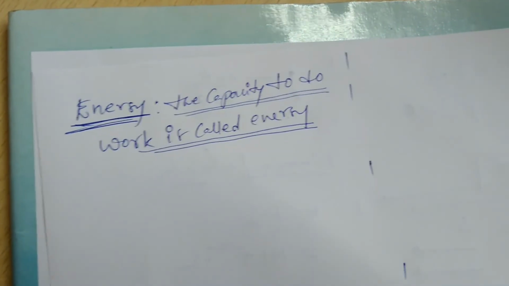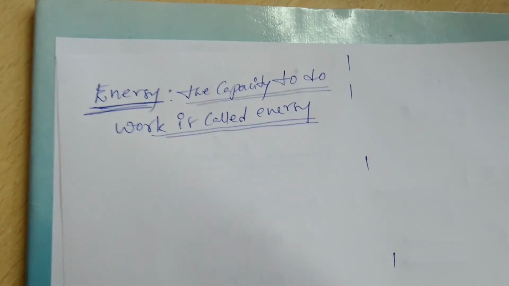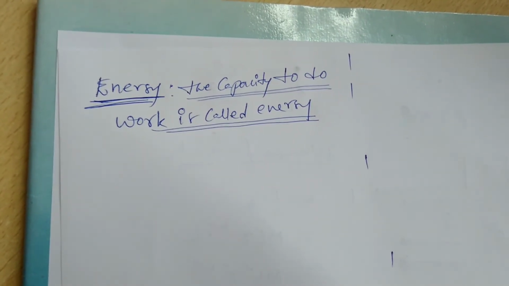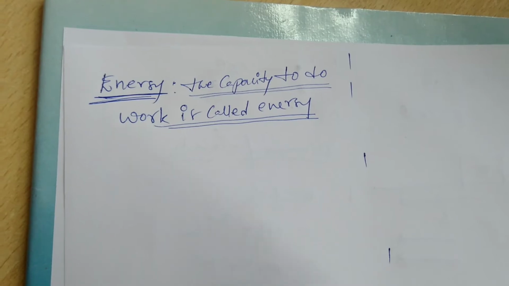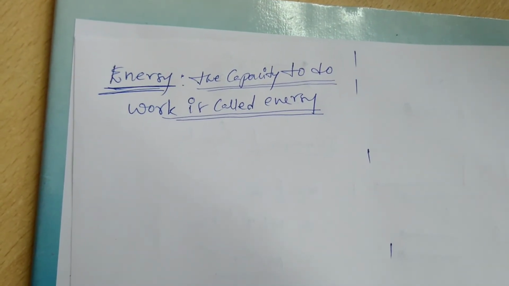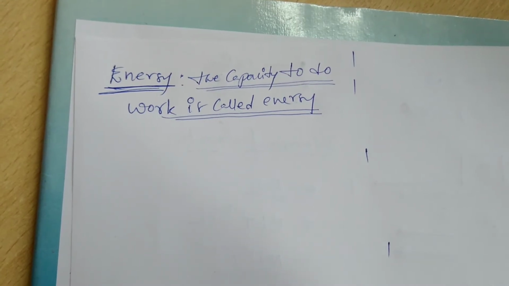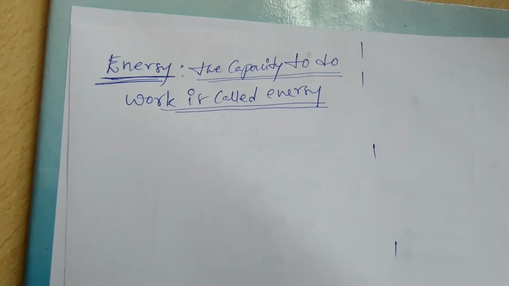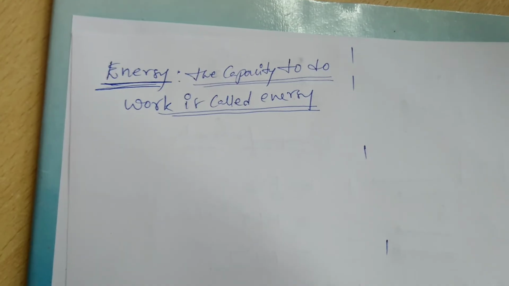You know very well, you have some energy. Different students, different people have different energy levels. Some person lifts 25 kgs, some person lifts 30 kgs, some person lifts 50 kgs. According to their capacity, energy is present.